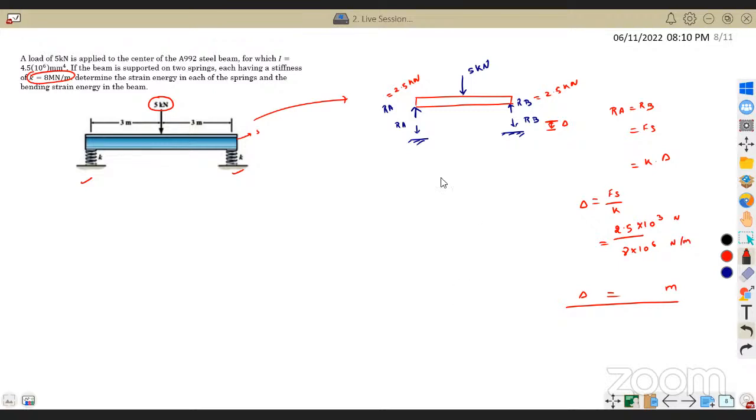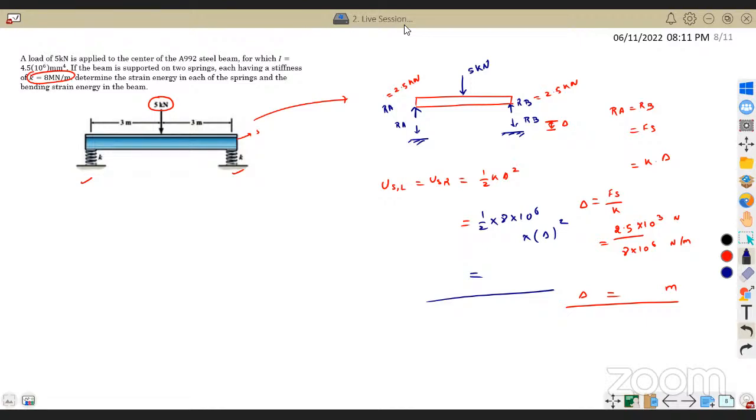Now, how to find the strain energy? The strain energy of the left spring or of the right spring will remain the same. We already know the energy stored in the spring is 1 by 2 K into delta square. We have discussed it in engineering mechanics itself. So 1 by 2 into K value, 8 into 10 power 6, into delta, whatever value you are getting, square it, solve it, and you will get the strain energy. Strain energy for the springs alone I can get from here.